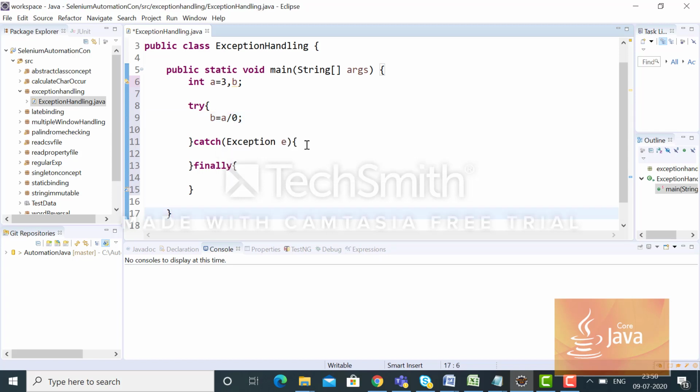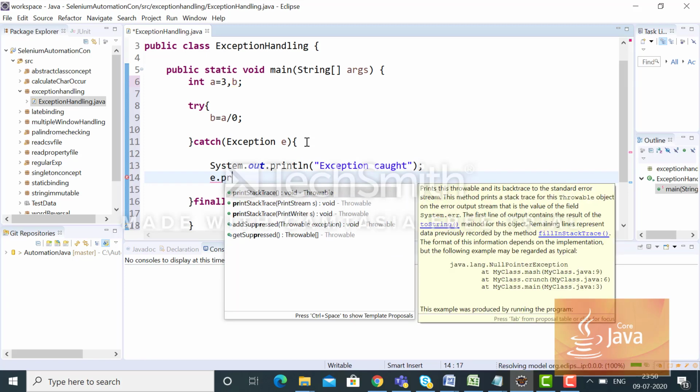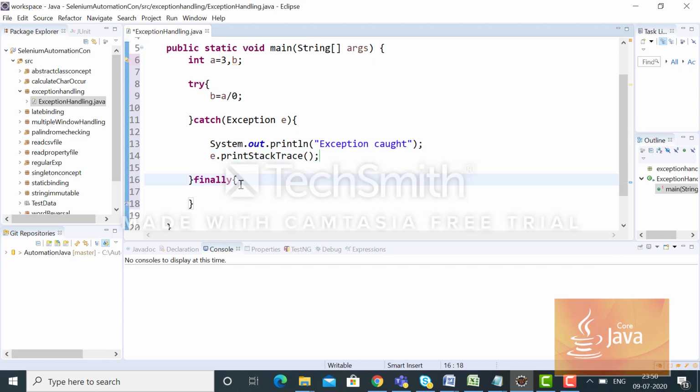Here I will print System.out: exception caught, and if you want you can also give e.printStackTrace. And then in finally, print: I'm in finally block.